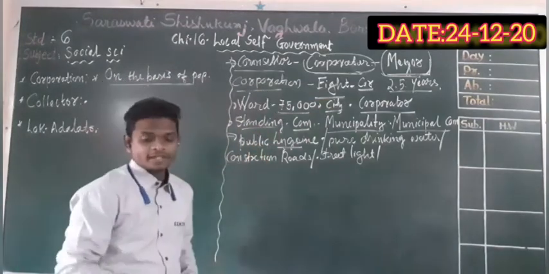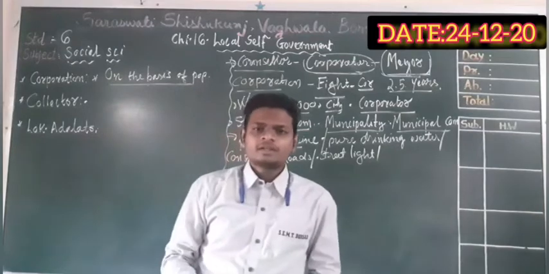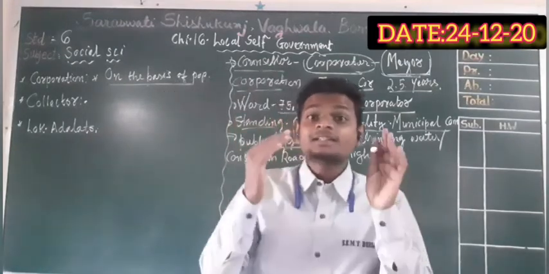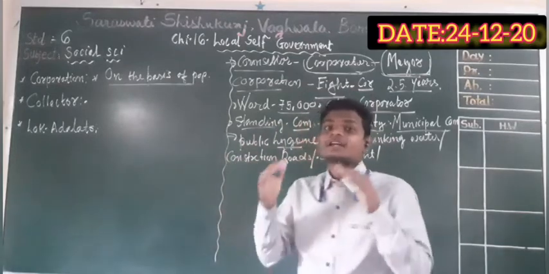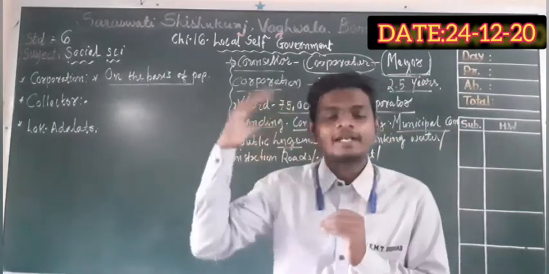The second thing that we are going to focus on is the collector. Every district has one collector, who is considered the king of the district. Why? Because they are very intellectual.